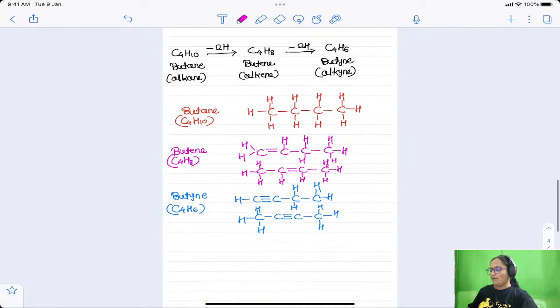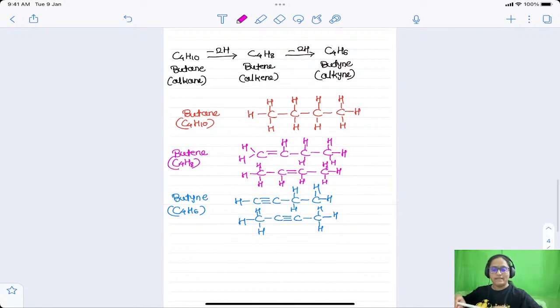How to draw the structures for alkenes and alkynes with respect to the position of the double and triple bonds, we are going to discuss in the next class. So that's all for today. I hope it is clear to you about the homologous series of alkanes, alkenes and alkynes. Similar to these, we can draw the homologous series for all other organic compounds, maybe aliphatic, aromatic, saturated, unsaturated, or alicyclic hydrocarbons as well.